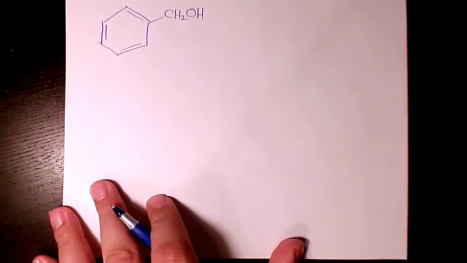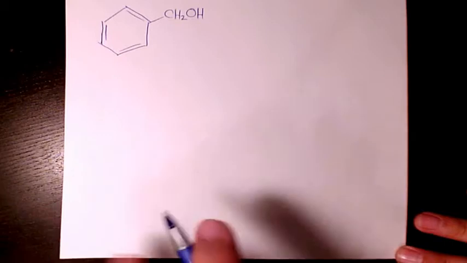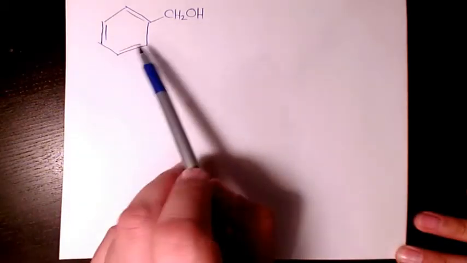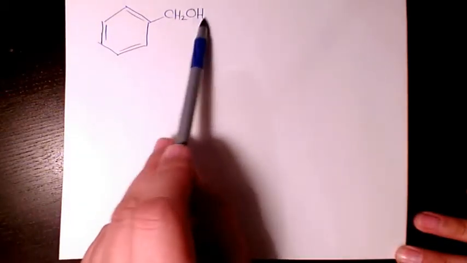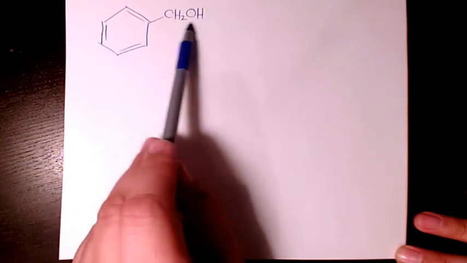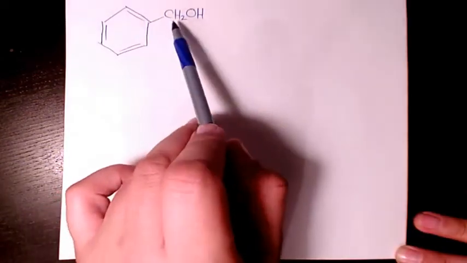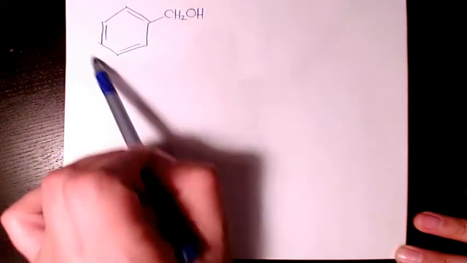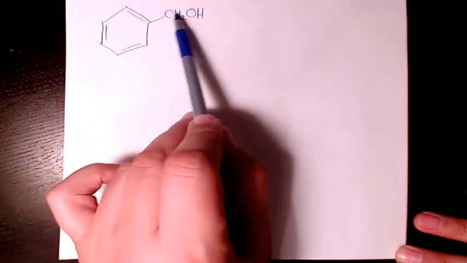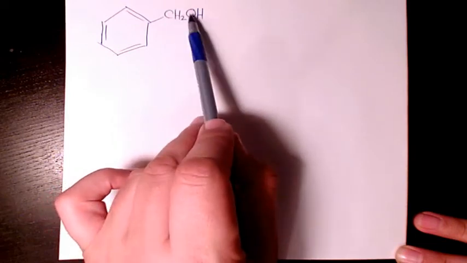Welcome to my channel. In this video I want to show you how to name this organic compound. And then you see here we have a hydroxyl group, it connects to this, and since we have a hydroxyl group we have alcohol. So we have a benzene or phenyl group, it connects to the methanol because we have only one carbon here.